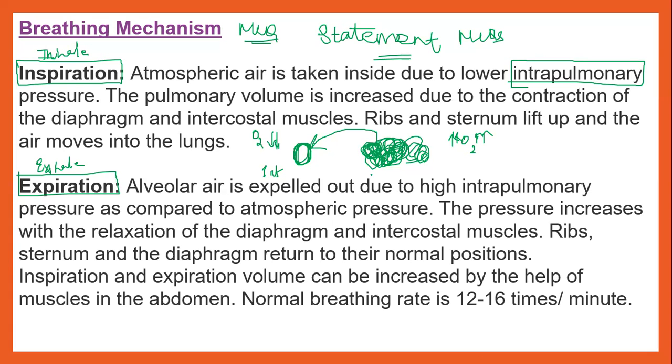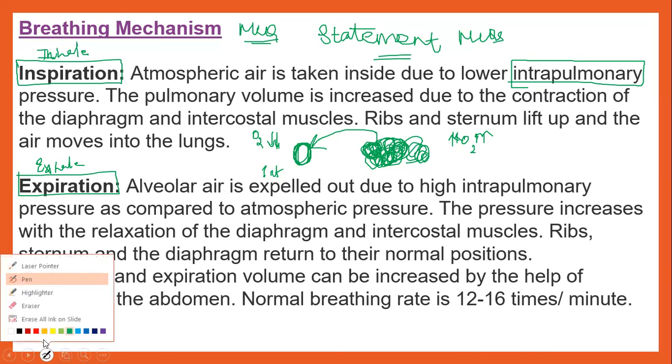When the intrapulmonary pressure decreases, the pulmonary volume increases, and the contraction of the intercostal muscles and diaphragm lifts the ribs and the sternum, causing air to move into the lungs.